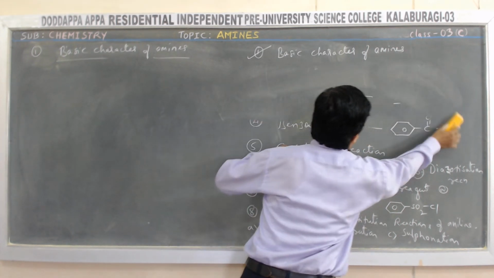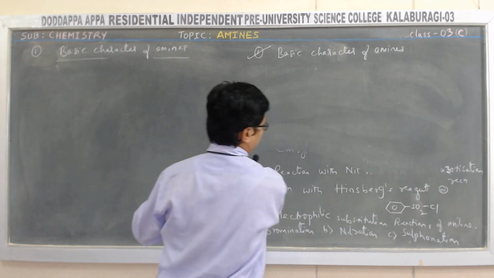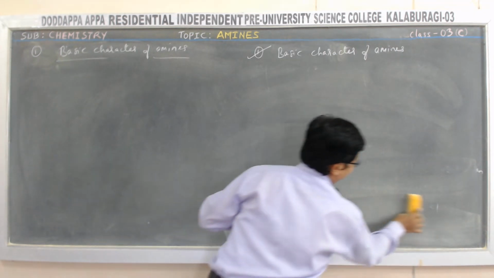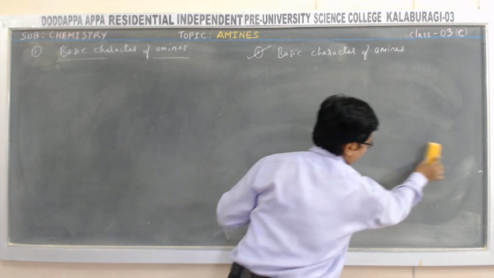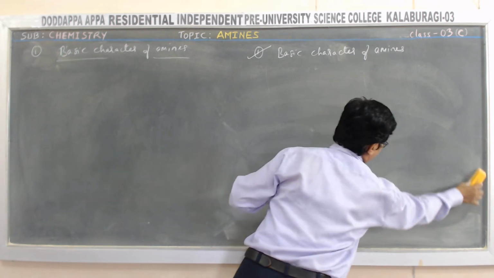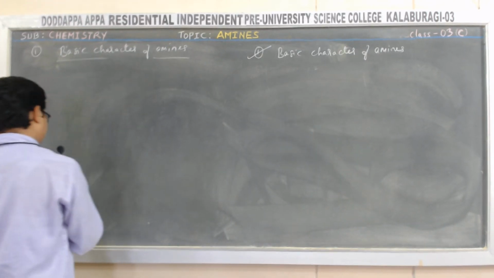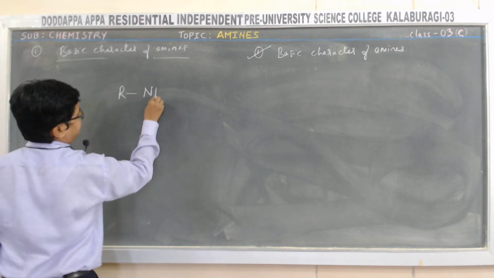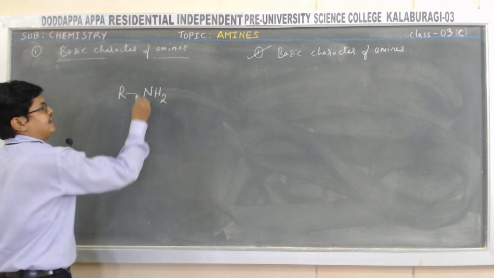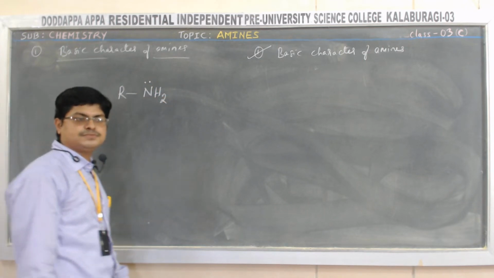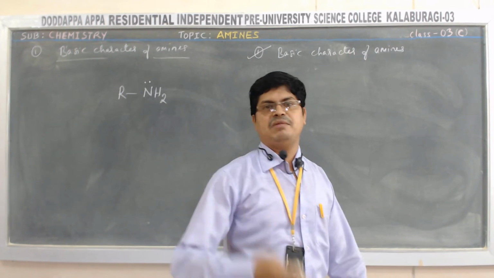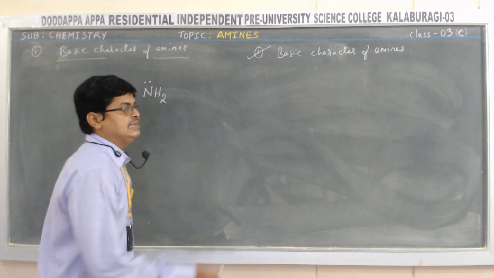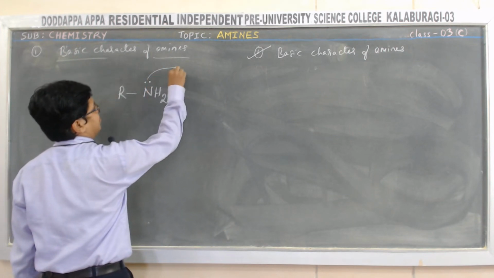See, amines are basic in nature because according to the Lewis, they act as a base. According to the Lewis theories of acid and bases, you can, I think, come across in PUC first year in chapter equilibrium. Correct? So there, amines are basic in nature because they contain a lone pair of electrons on nitrogen. It may be primary amine, secondary amine, tertiary amine. They contain a lone pair of electrons on the nitrogen. Hence, these lone pair of electrons are easily available for donation.